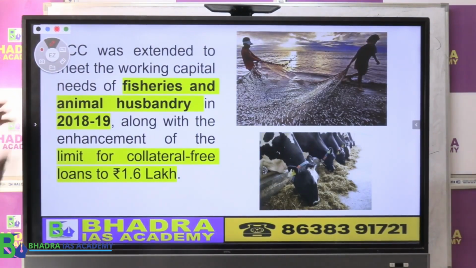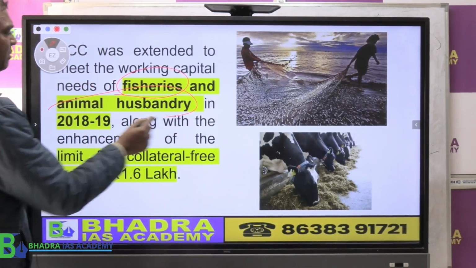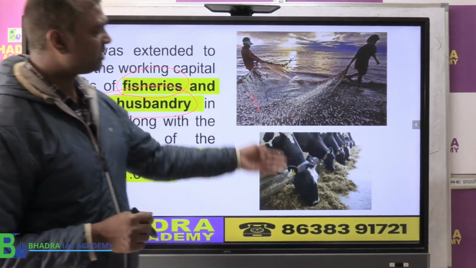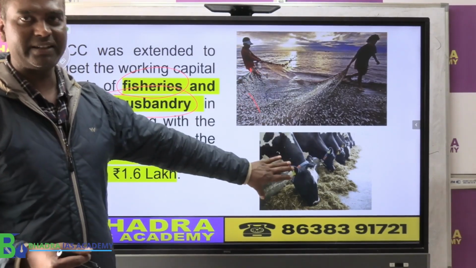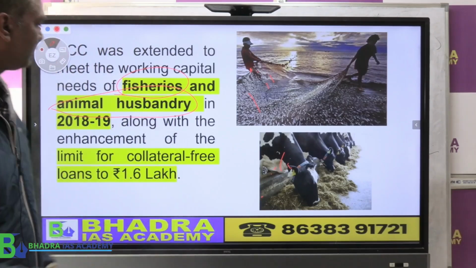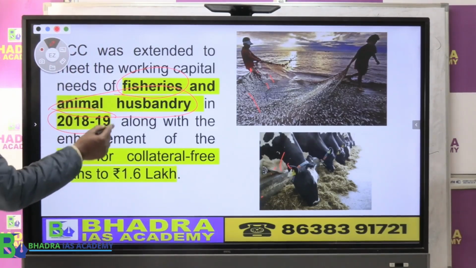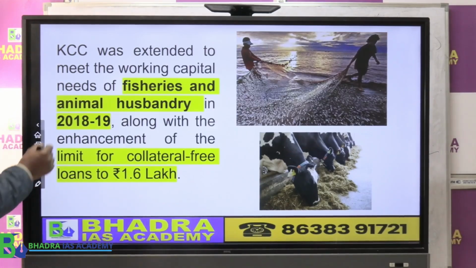To cover another sector called fishery and also animal husbandry, I put these two images so that it is easy to remember. The Kisan Credit Card was extended to the fishery sector and animal husbandry sector in which year? 2018-19. So in 2018-19, the government extended the Kisan Credit Card scheme to fishery and animal husbandry. And also they are providing them what we call collateral free loans.